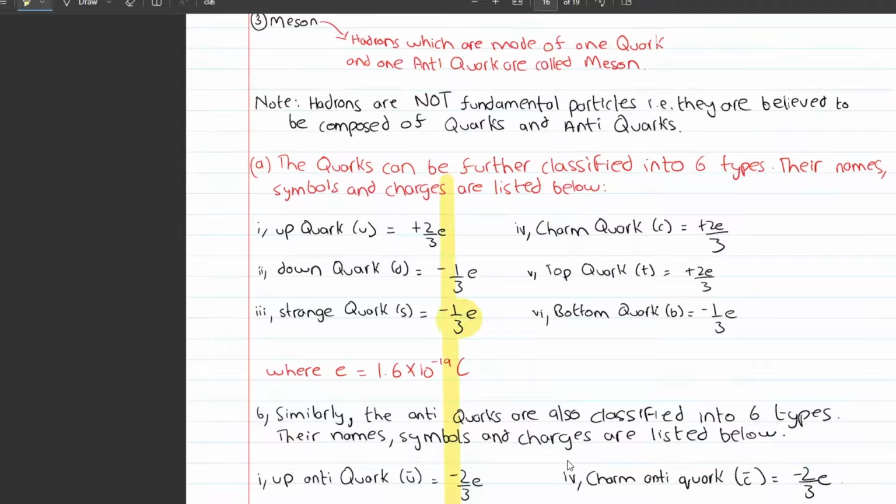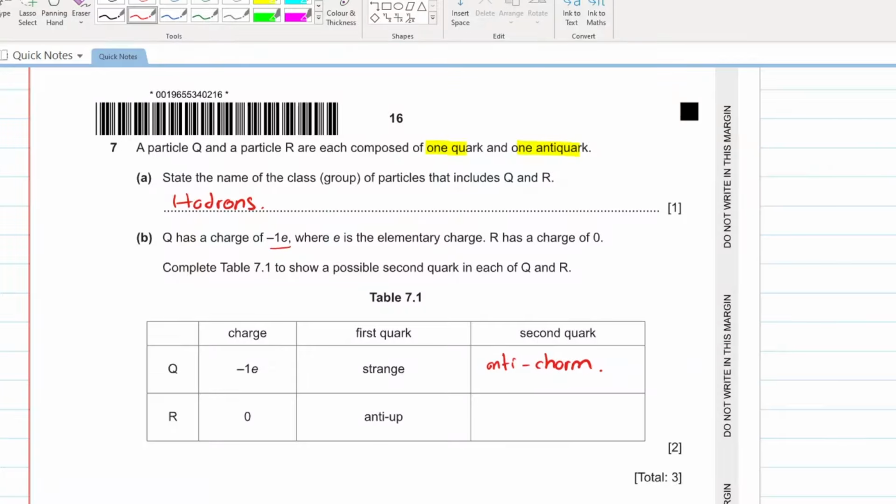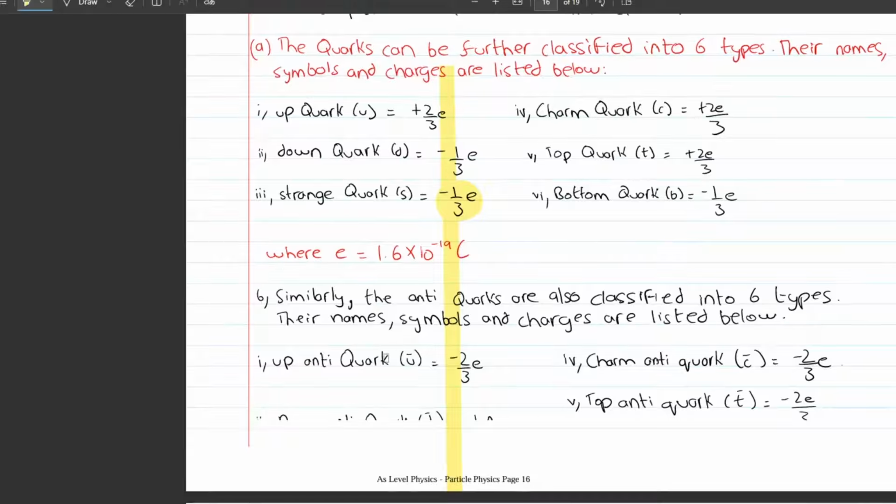Negative 1 over 3. But we want a charge of negative e. तो बेटा हम कौन सा चार्ज यहाँ पे प्लस कर सकते हैं? We can add an anti-up quark, we can add an anti-charm quark, or we can add an anti-top quark. Any one of them will suffice your needs.